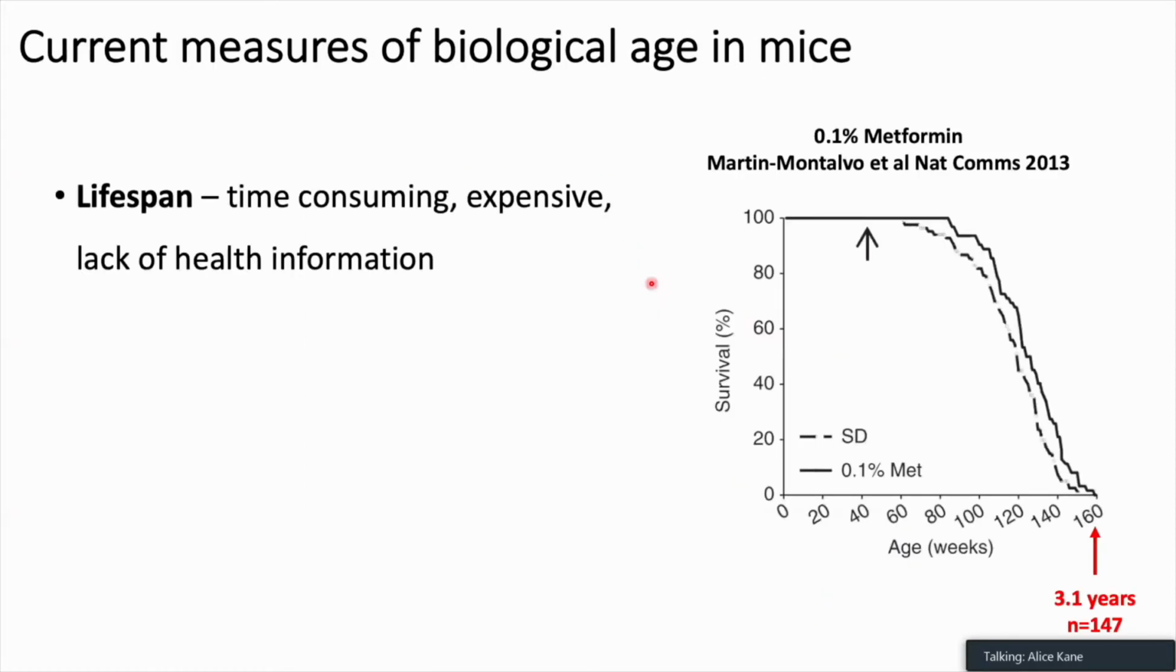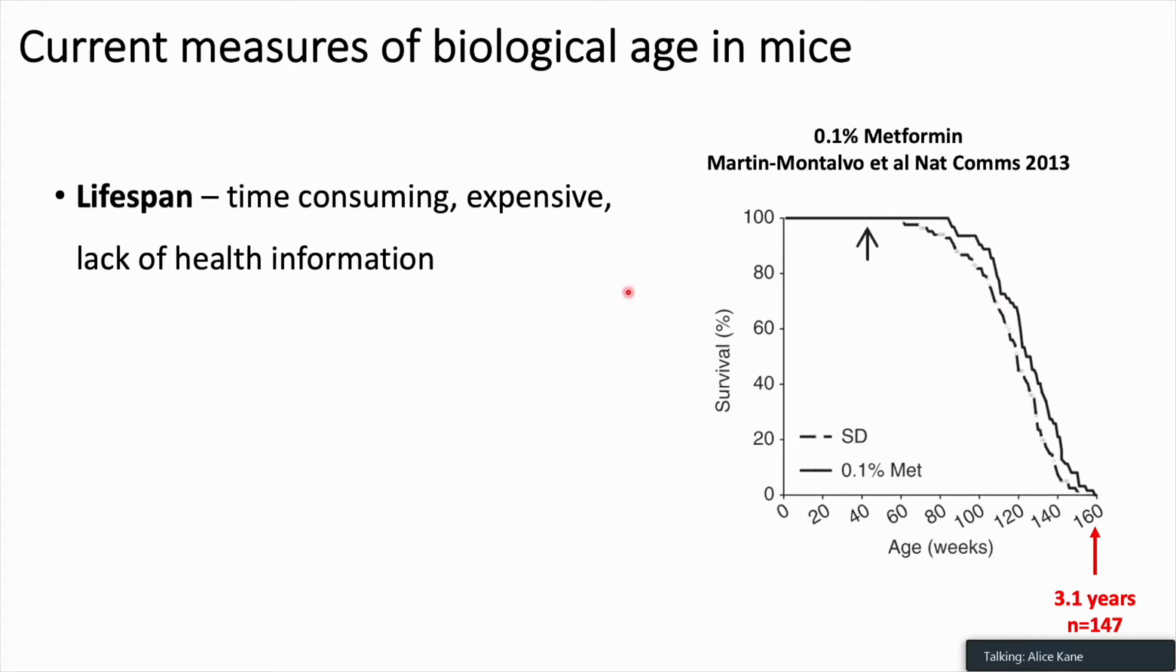Currently, there are some ways of measuring biological age in mice. The gold standard for understanding whether an intervention is delaying the aging process and increasing lifespan is to do a full lifespan curve. And as anyone who has completed one of these knows, these are incredibly time-consuming and incredibly expensive. So this is some important work out of Rafa de Cabo's lab at the NIA, where they showed that metformin was able to increase lifespan. But as you can see, this study took more than 3 years and used 150 mice.